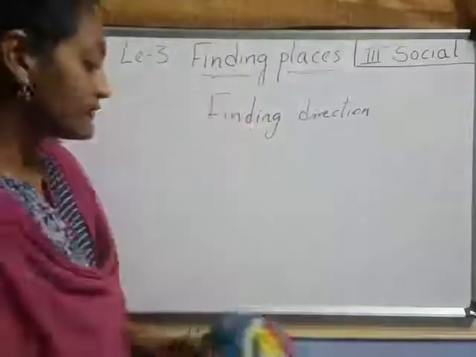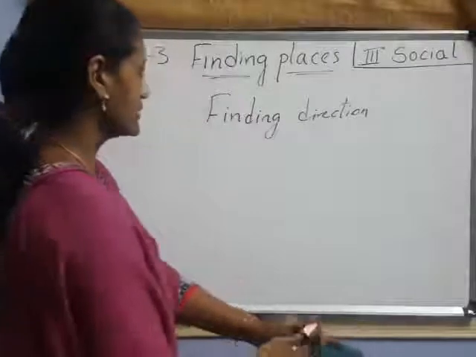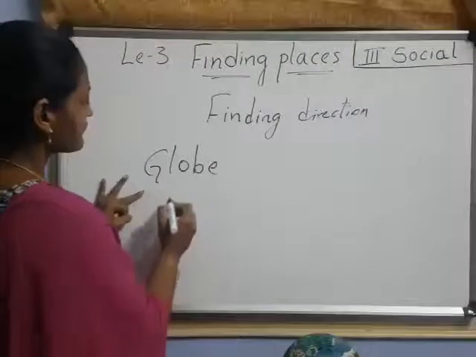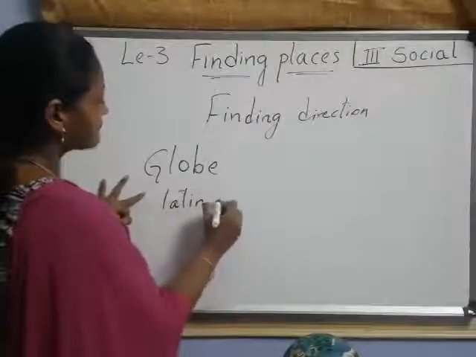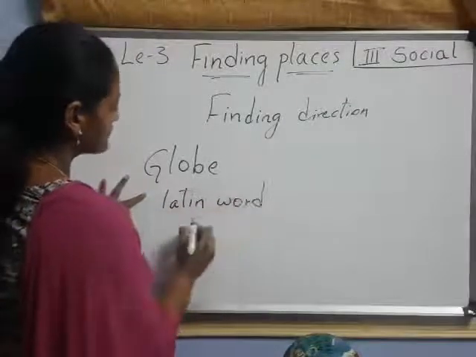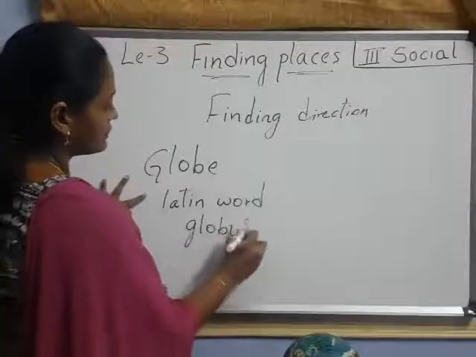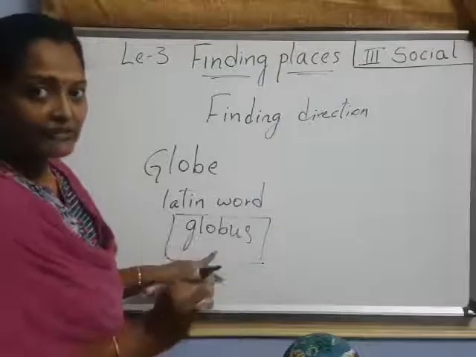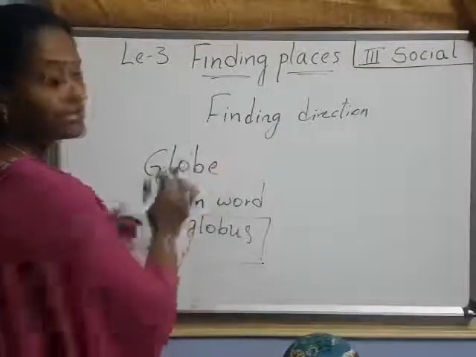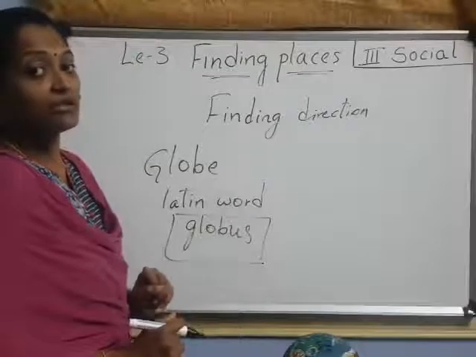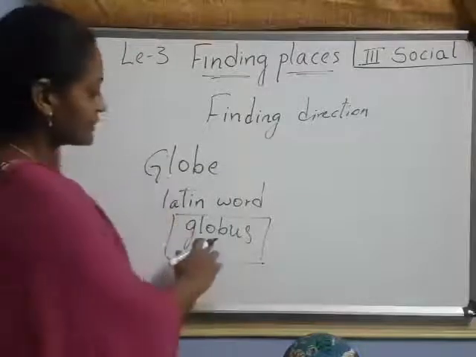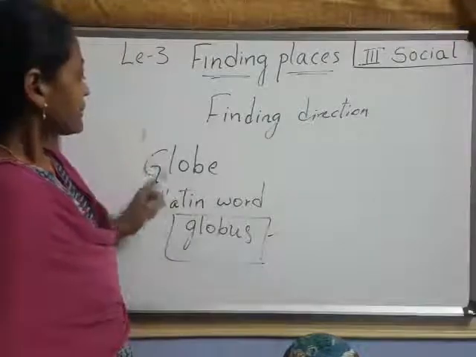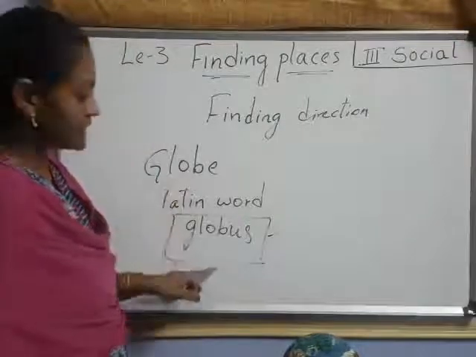The word globe comes from a Latin word. That word is globus. Globus is the Latin word, children. From this word, the word globe comes. Understood? Globe comes from which Latin word? Globus. Remember, very important bit. The word globe comes from the Latin word globus.